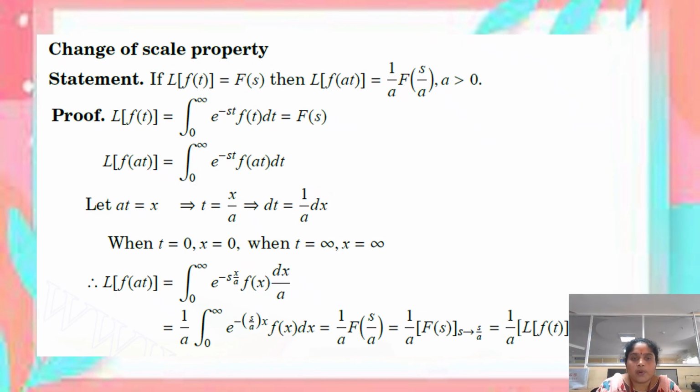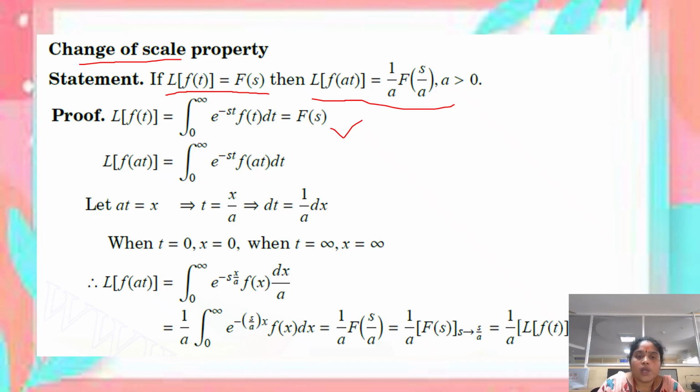And another important property is named the change of scale property. The statement of the change of scale property is, if the Laplace transform of the function f of t equal to F of s, then L of f of at is equal to 1 by a into F of s by a, where a is greater than 0. The proof of this statement is from the definition of Laplace transform.